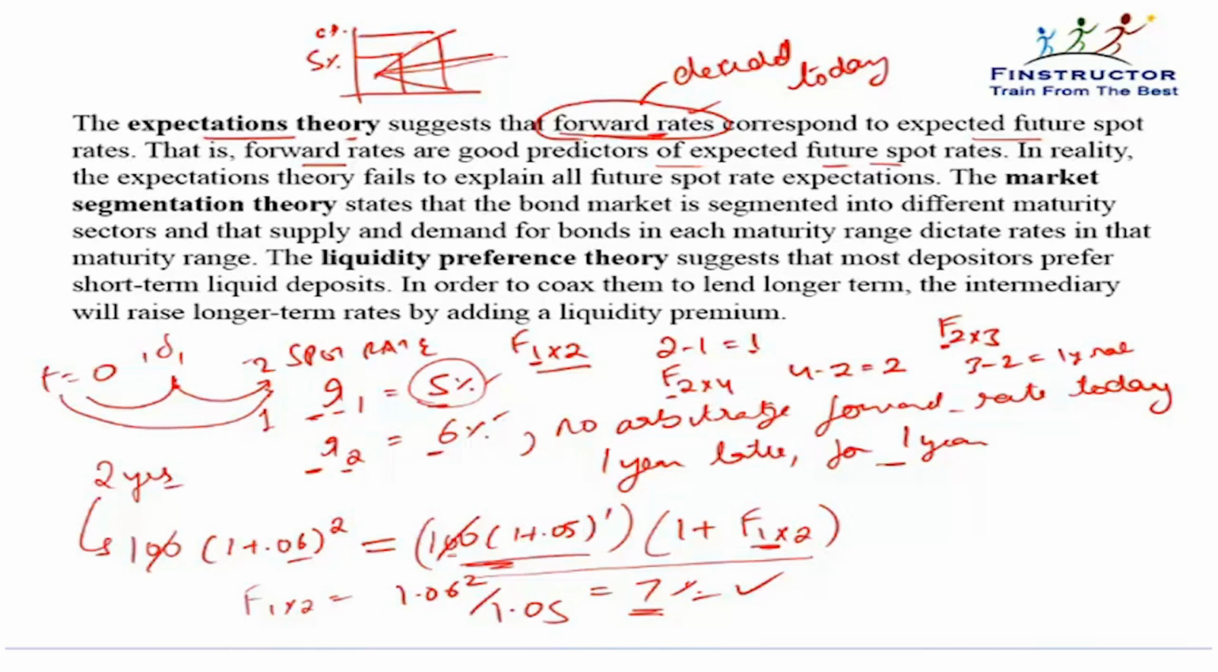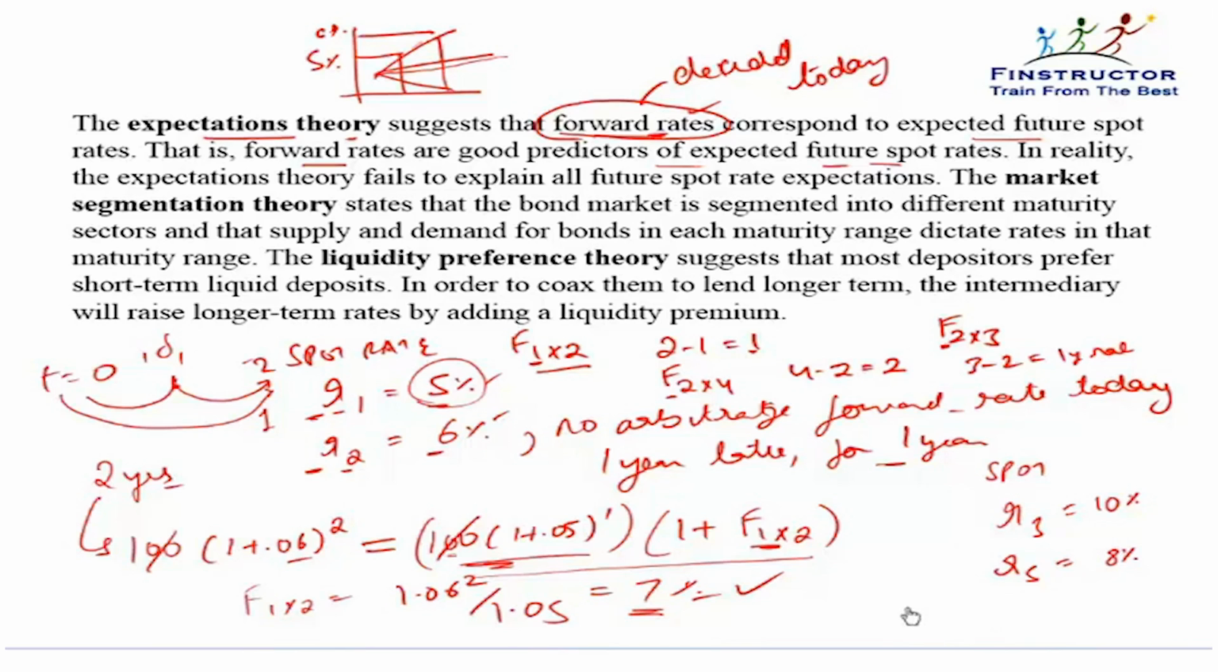Let's assume that the 3-year rate today is given to be 10%. Let's assume the 5-year rate today, these are both spot rates, is given to be 8%.